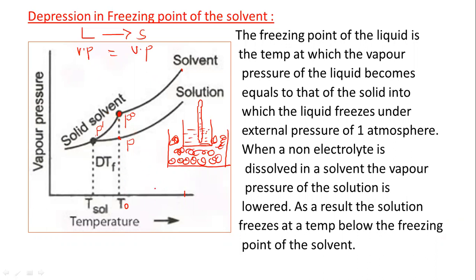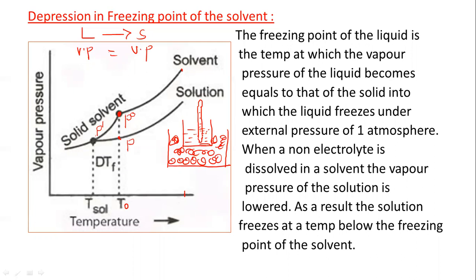During this process, the vapor pressure goes on decreasing as the temperature goes on decreasing. When we take the water in a beaker and put it into the ice bath, the temperature goes down, and if we measure the temperature, one stage is reached at which the liquid is converted to solid.